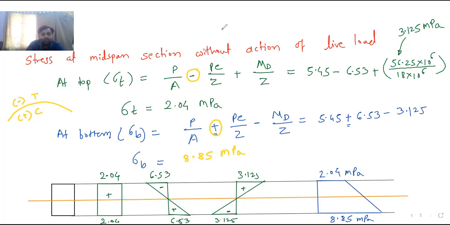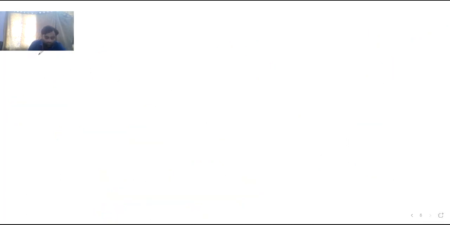So now last one. Stress at midspan section with the action of live load.